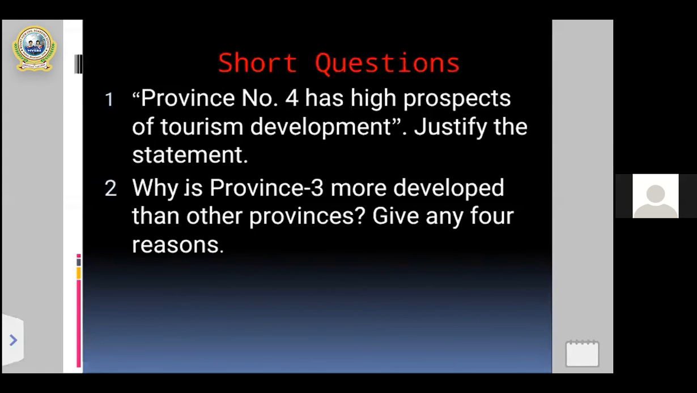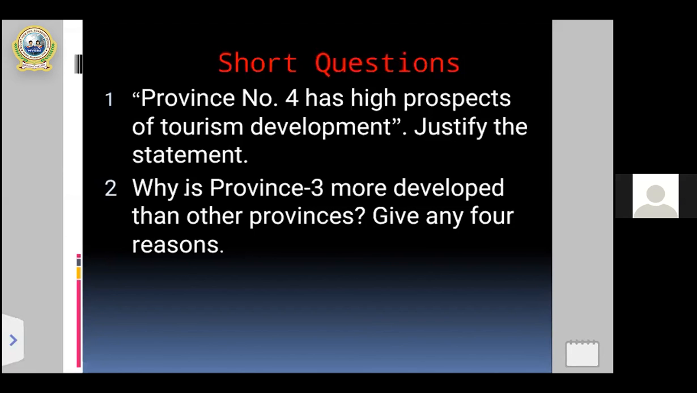And after then, my dear students, you can see the next slide. I have mentioned the 2 short questions as an assignment for you. 2 questions. First of all, I want to read, then I will explain about that questions. And the first question is here, the first short question. Province number 4 has high prospects of tourism development, justify the statement.